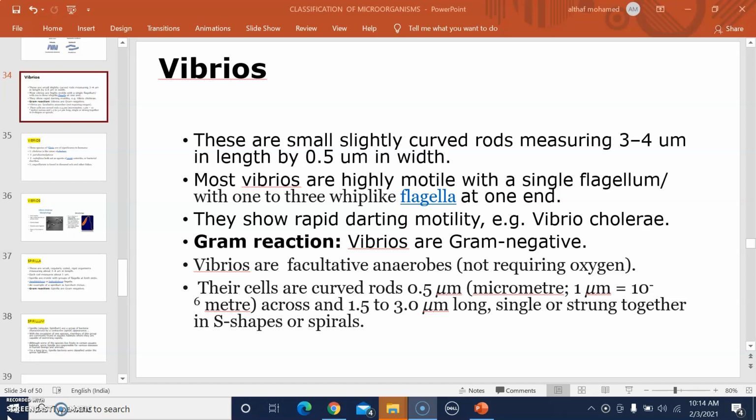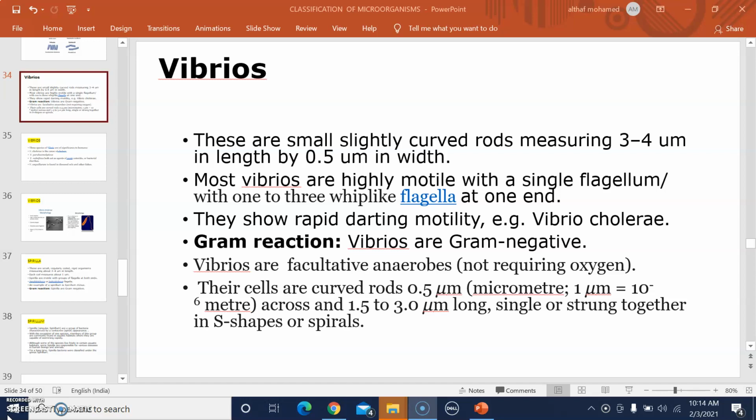They show rapid darting motility, which means they move faster. That is a type of motility. So you can give me an example of an organism showing darting motility. You should say Vibrio or Vibrio cholerae. So the species among the Vibrios showing darting motility is Vibrio cholerae, the causative agent of cholera.